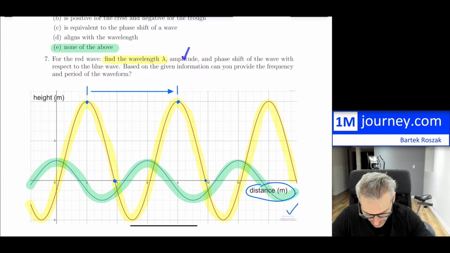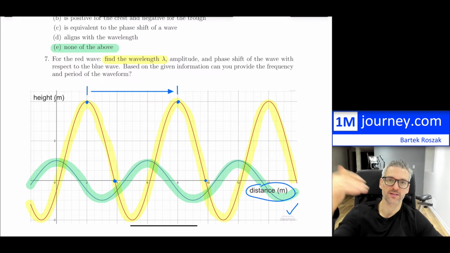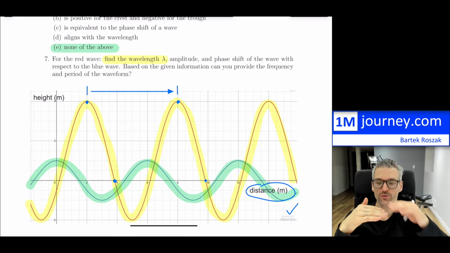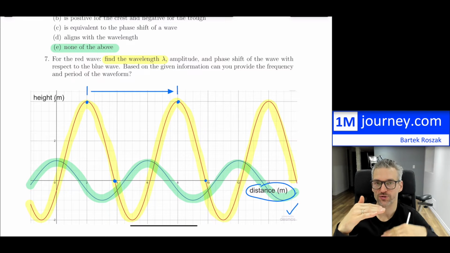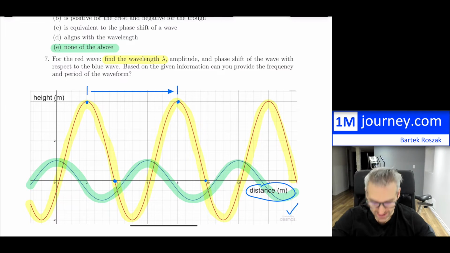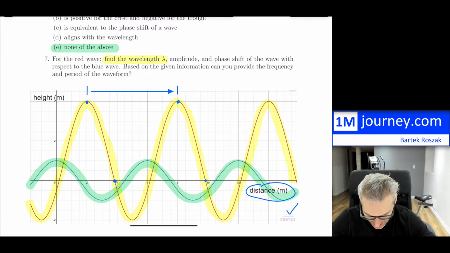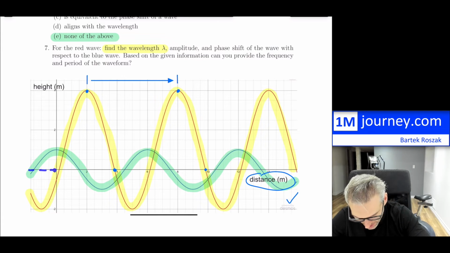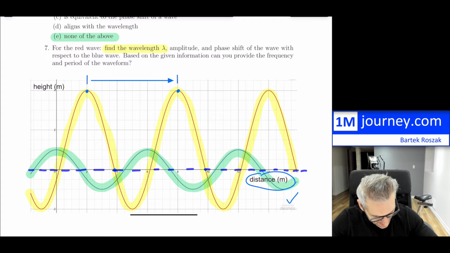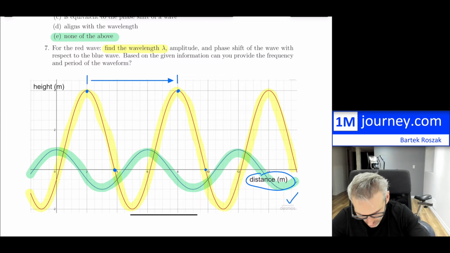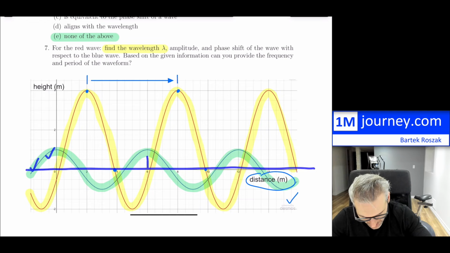The amplitude that we would have, now we have to be careful with amplitude. As you're measuring this out, the amplitude is always the distance from the equilibrium point to the peak point, or from the equilibrium point to the trough, so to the bottom point. However, it's the positive value out of that. So I have to find the equilibrium point. Now notice the equilibrium point is definitely not our axis line, which is this line. It would be for this blue line, so that is indeed the equilibrium point right here.